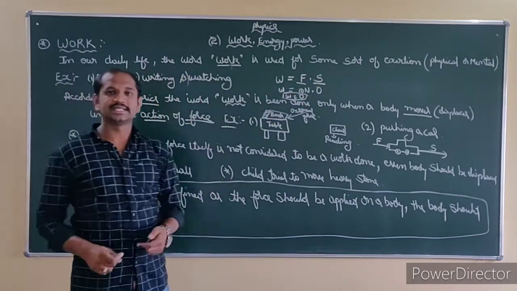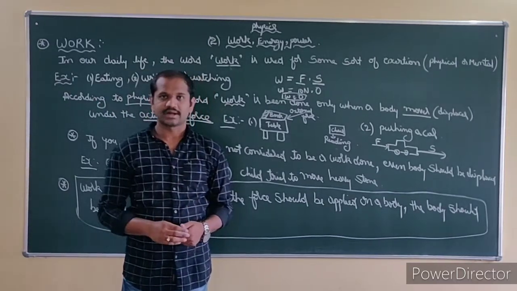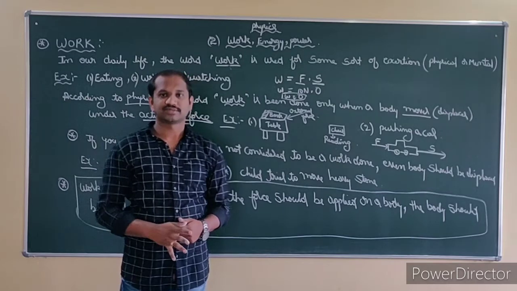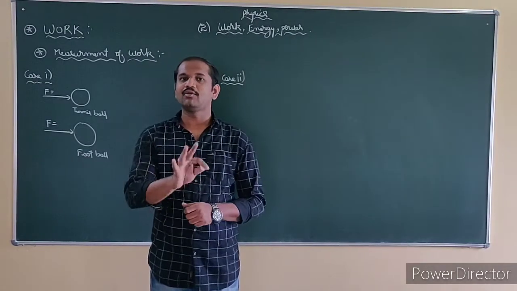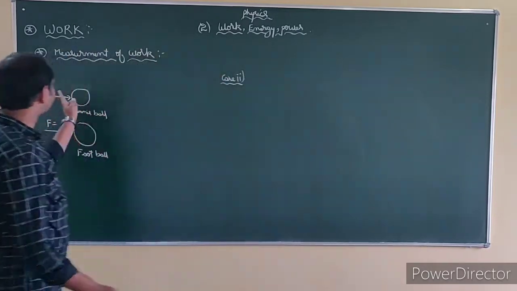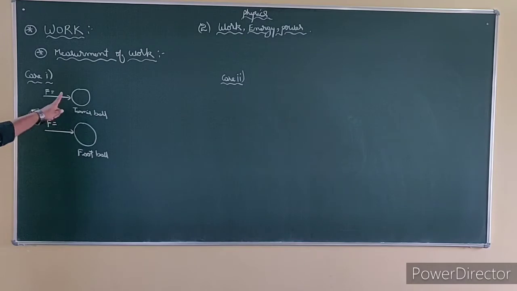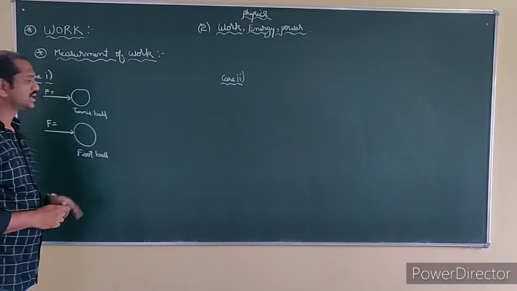Now let us see how we measure work. We will see how we can measure a given work. To do that, I have considered two cases. In case one, I have taken a tennis ball and a football.